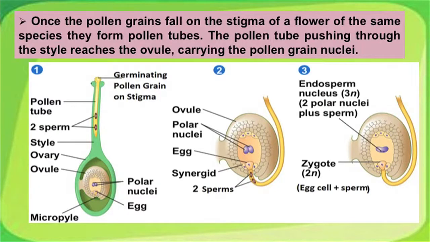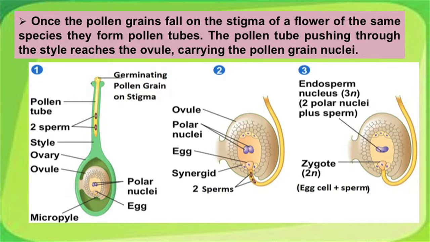Once the pollen grain falls on the stigma of a flower of the same species, they form pollen tubes. The pollen tube pushes through the stigma, reaching the ovule, carrying the male gametes called the sperms. Observe diagram 1. The pollen tube is growing through the style. In diagram 2, the ovule structure is shown.